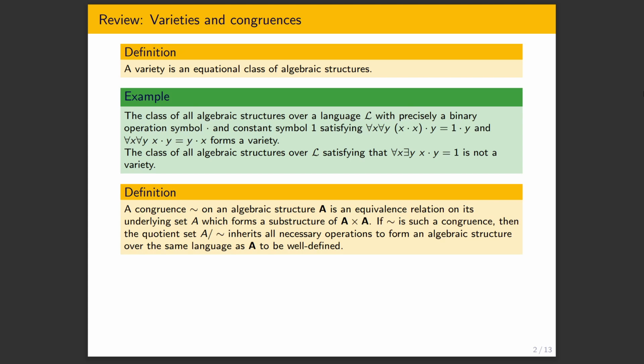Now, the next notion will be very relevant: the notion of congruences. Congruences in algebraic structures are the most natural thing to define quotients by. In general, at least in classical set theory, we take quotients by equivalence relations, and here we do this as well. However, for it to work well with the algebraic structure, we need to require that the equivalence relations are so-called congruences, meaning they need to be substructures of the product. An equivalence relation on a set is a subset of its square, the Cartesian product of the set with itself.